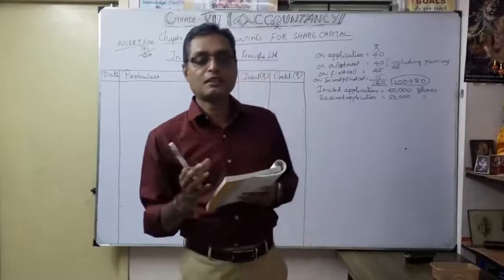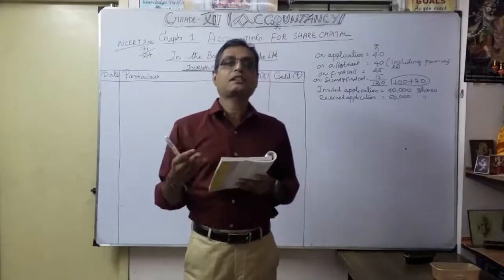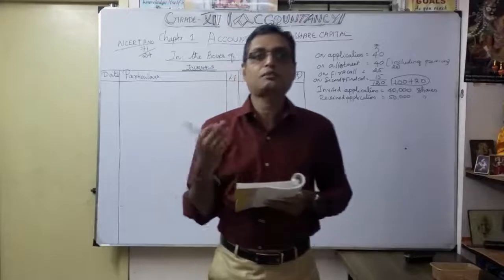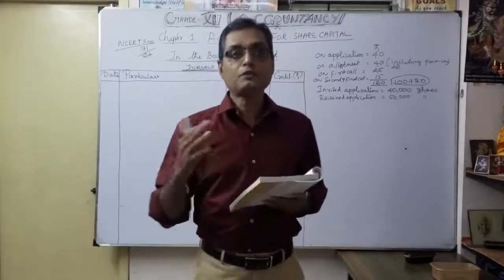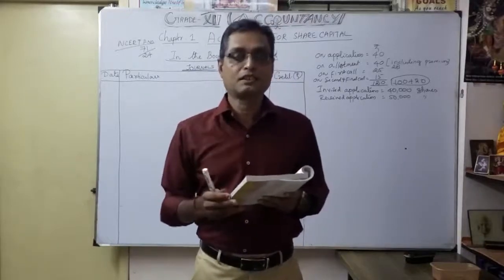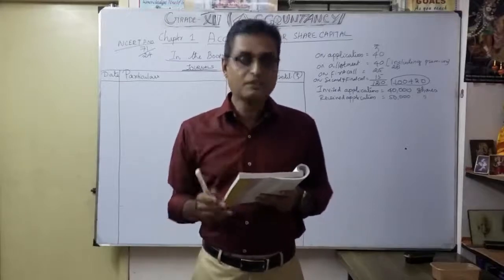So what is the calculation here? Excess application money is going to be adjusted on allotment. Whenever allotment is due, we adjust that excess application money. That you know very well. Then coming to the third paragraph.